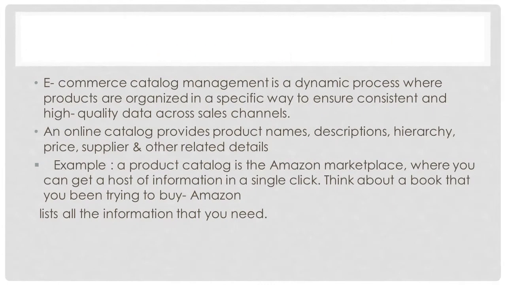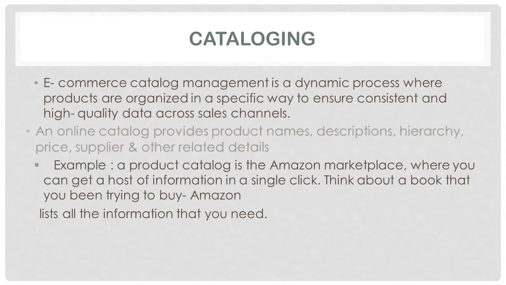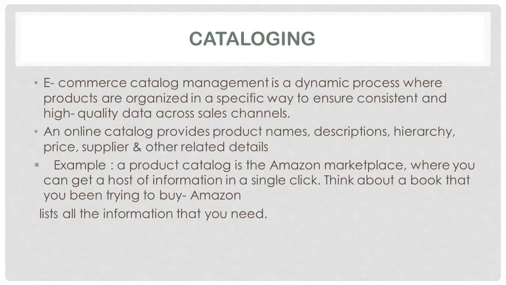Cataloging. E-commerce catalog management is a dynamic process where the products are organized in a specific way to ensure consistent, higher quality data across sales channels. Any online catalog provides a product name, description, hierarchy, price, supplier, and other related data.